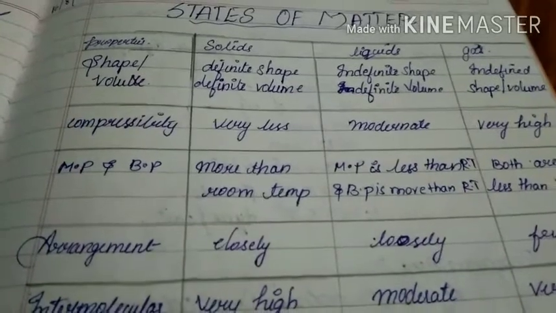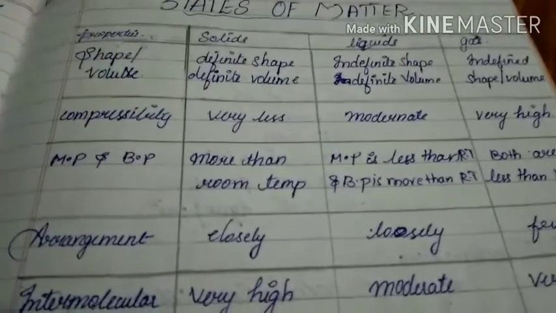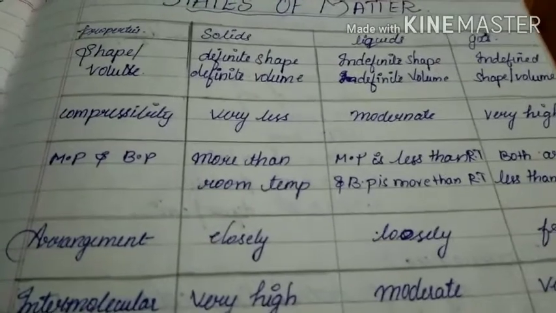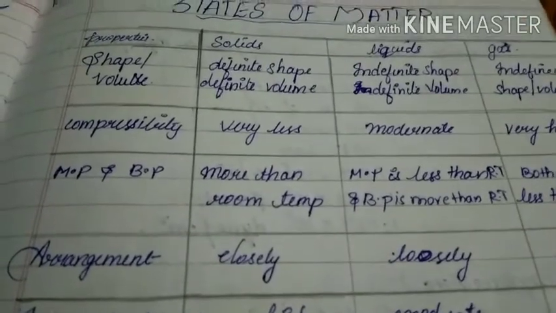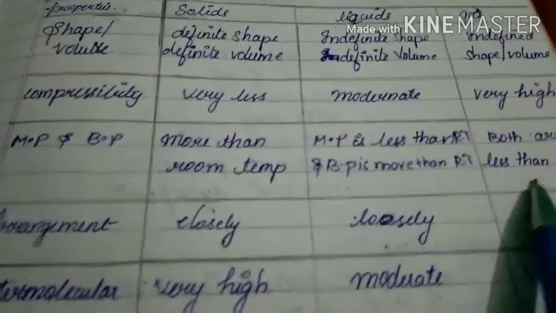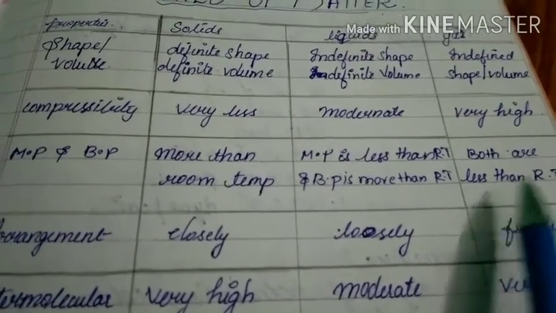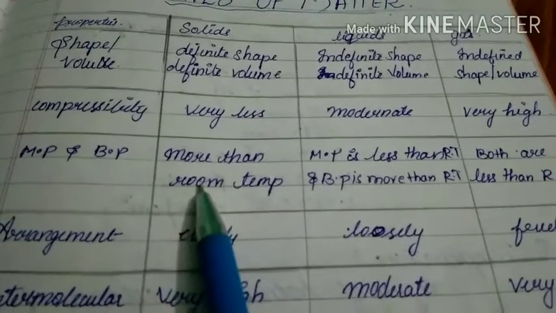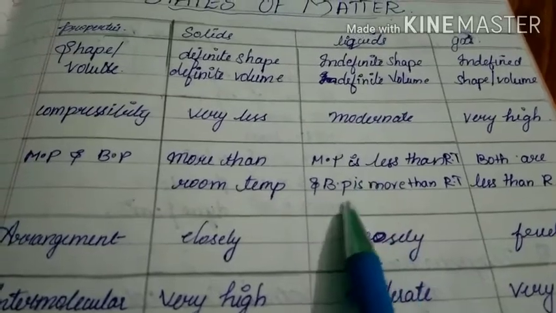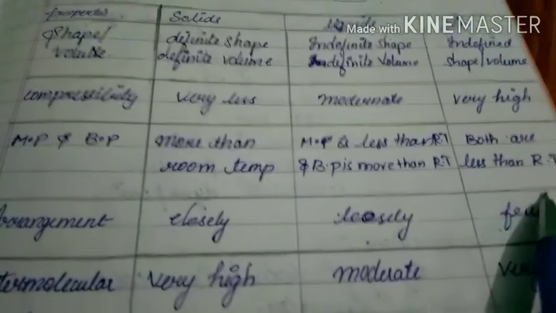Next, melting point and boiling point. In case of solids, both melting point and boiling point are very high and more than room temperature. But in case of liquids, melting point is less than room temperature, but boiling point is more than room temperature. But in case of gases, both melting point and boiling point are less than room temperature.